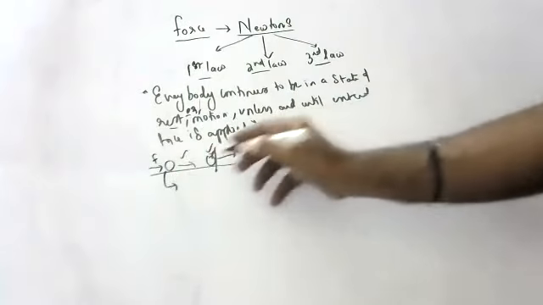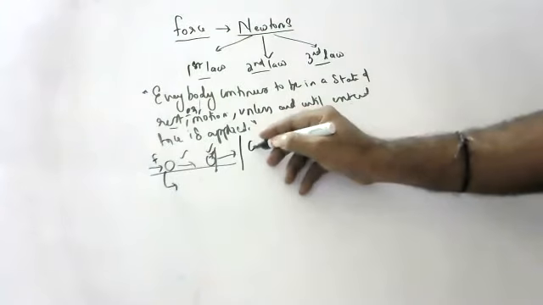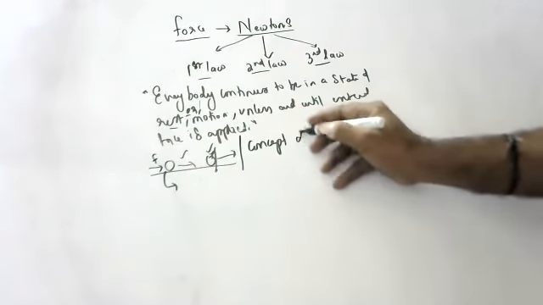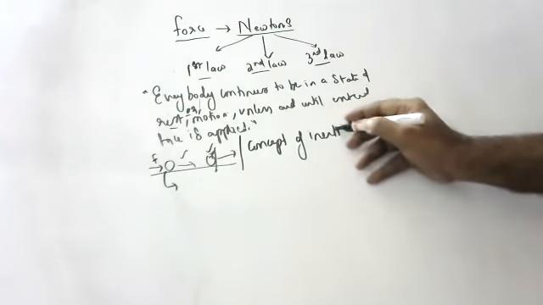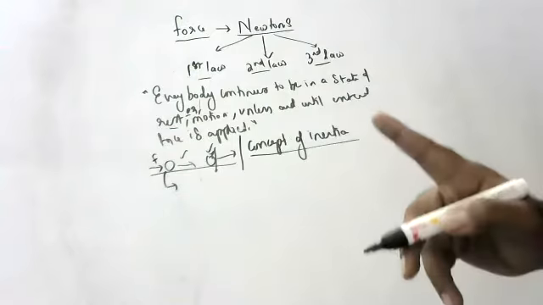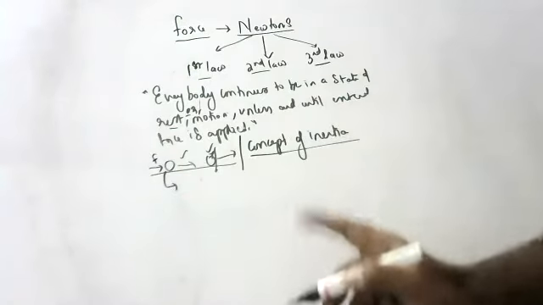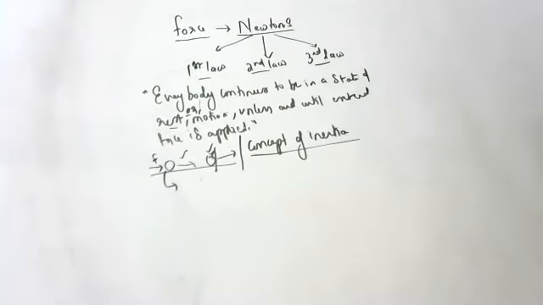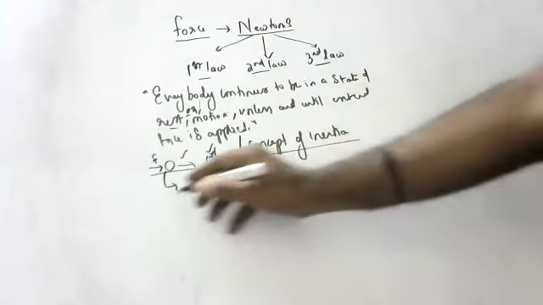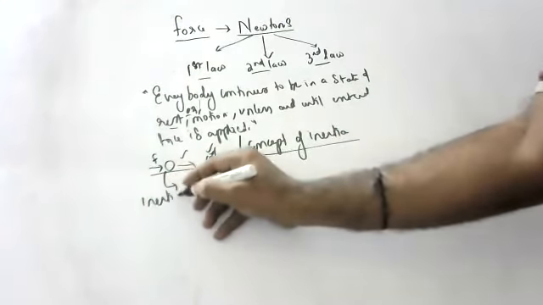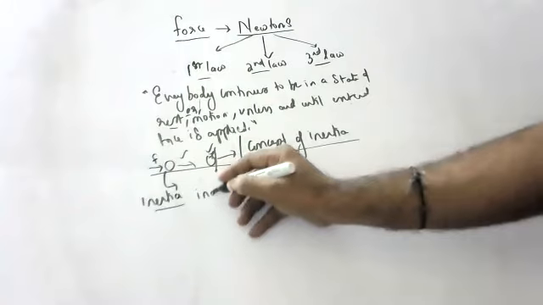Okay, children. Newton's first law gives the concept of inertia. What is inertia? Inertia means inability of a body.